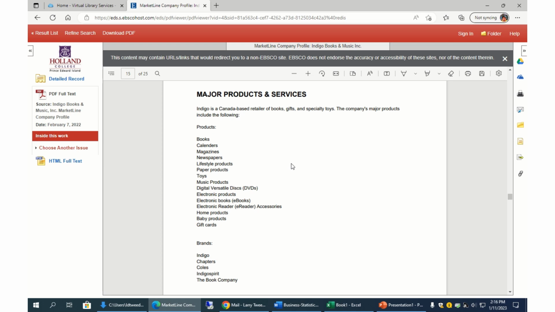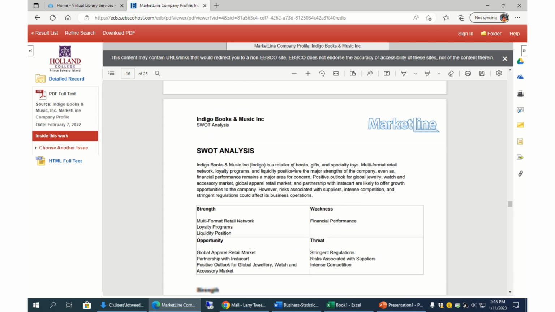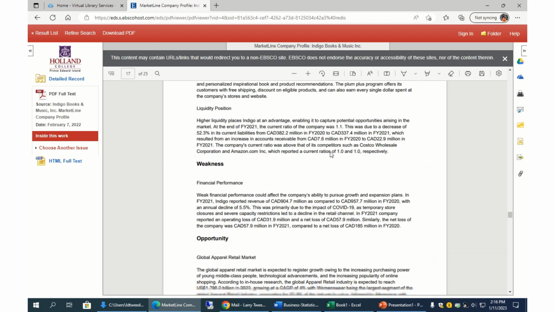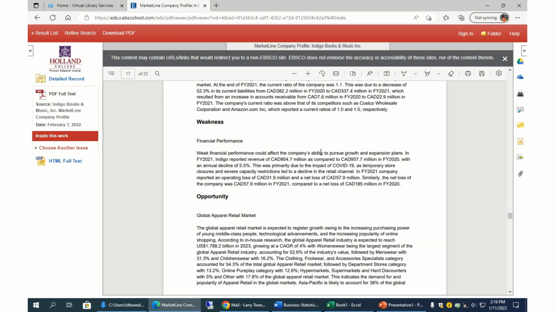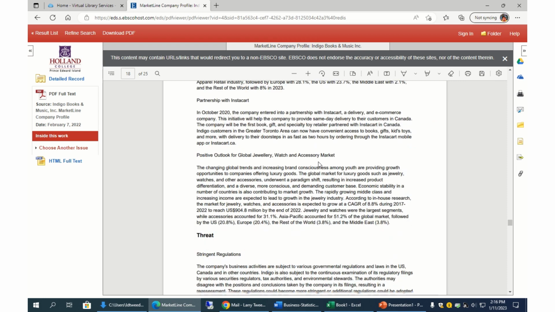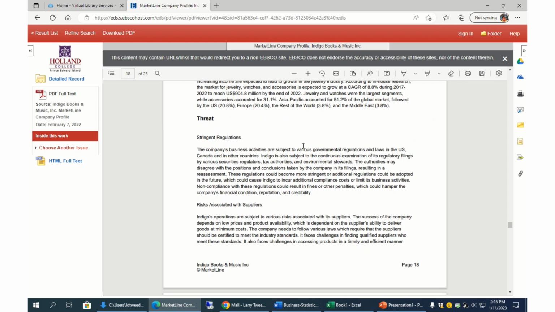I know this one wanted to have a cafe in it as well, and the SWOT analysis might be worth looking at, because you can look at the weaknesses that Indigo is facing, that you may face in your business. Anyway, so this is good information that you can find.